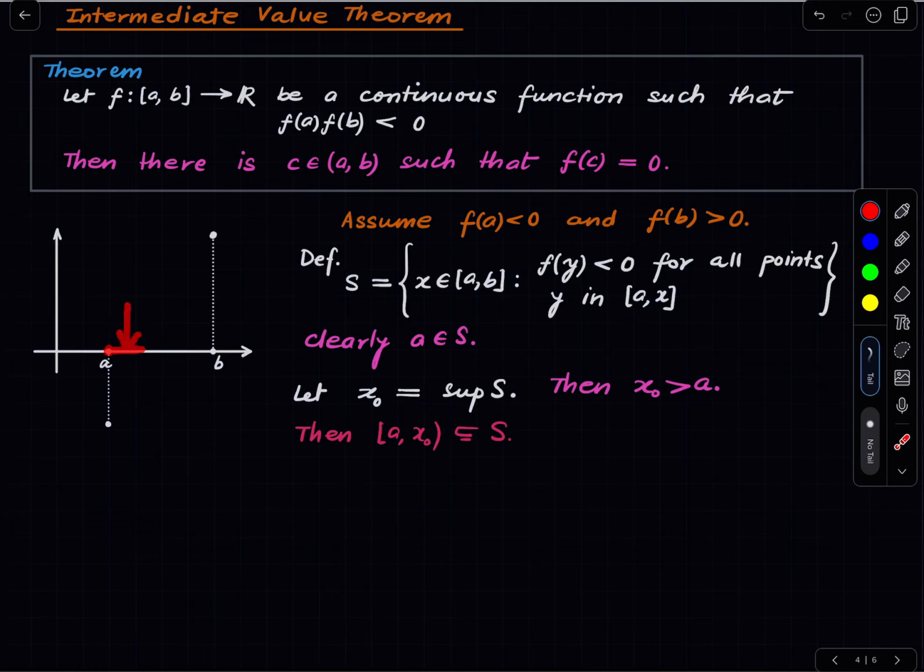So all of these points are in the set S, and therefore the supremum of S will be something strictly greater than a.